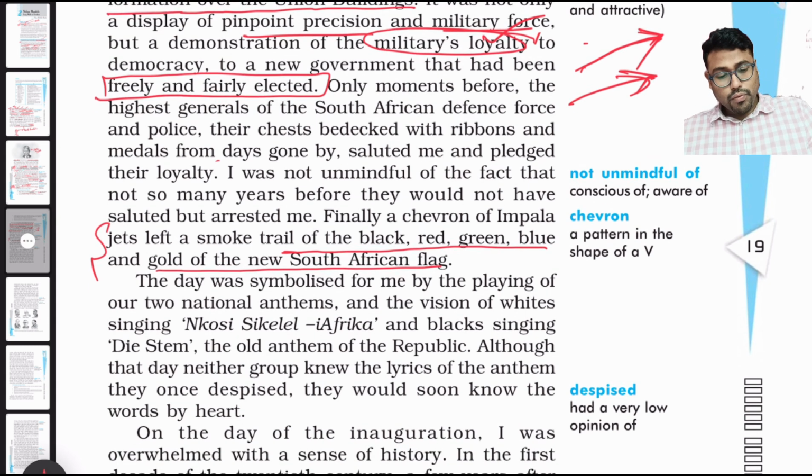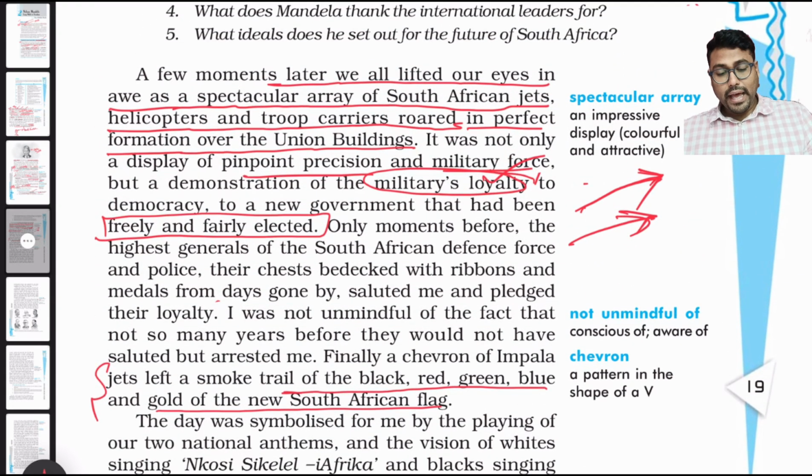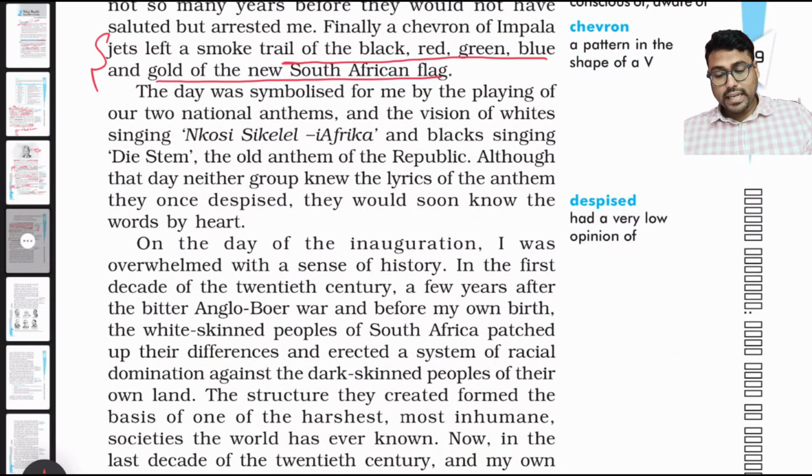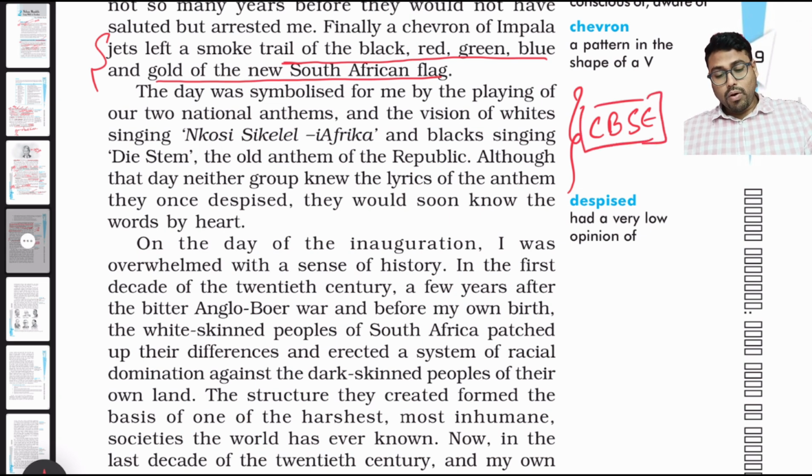Another important line, which is important for CBSE, is that the day was symbolized for me by the playing of two national anthems. One is Nkosi Sikelel' iAfrika, sung by the black people, and the whites singing Die Stem. So Nelson Mandela did not discriminate. Both the white and the black national anthems were kept. The old anthem of the Republic, although that day neither group knew the lyrics of the anthem they once despised, they would soon know the words by heart.